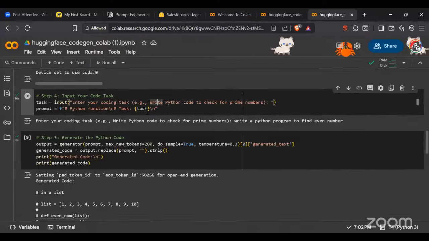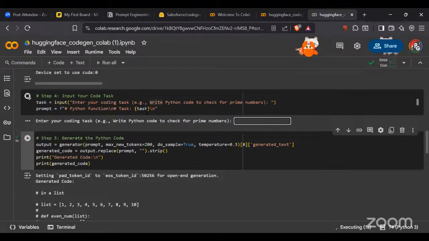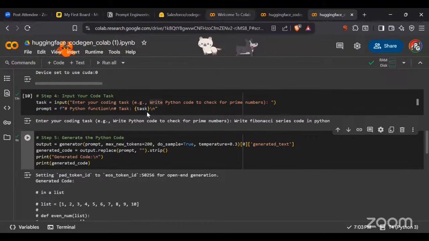Let's say, write Fibonacci series code in Python. Everyone is aware of Fibonacci series, right? Let's see how it works. So it is generating right now.